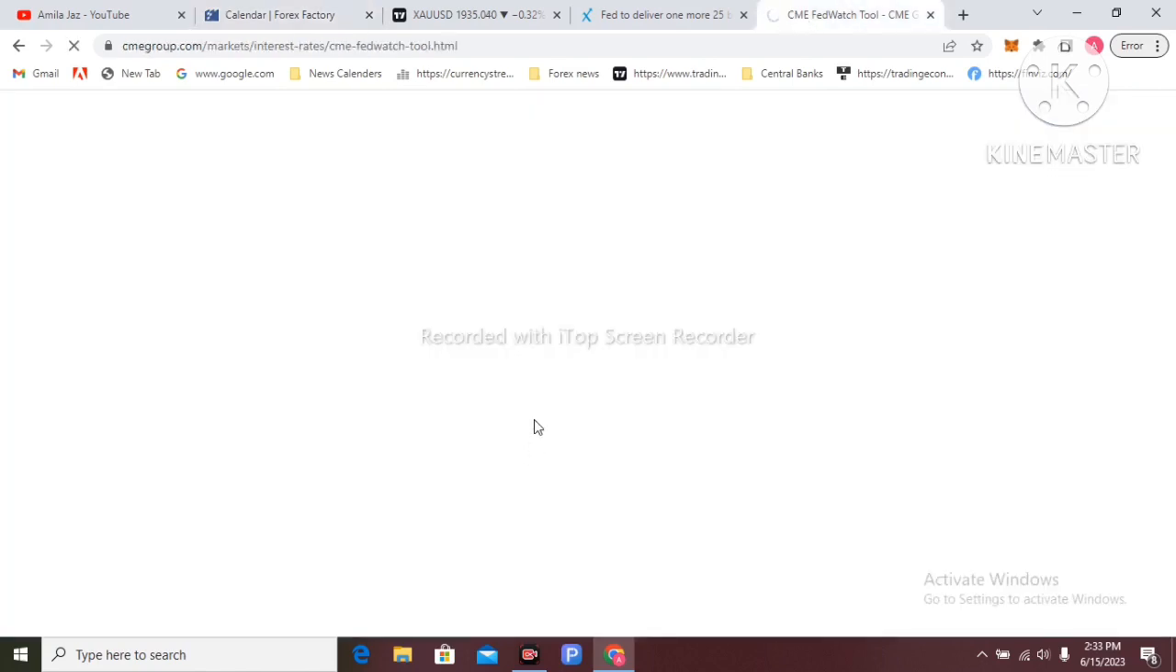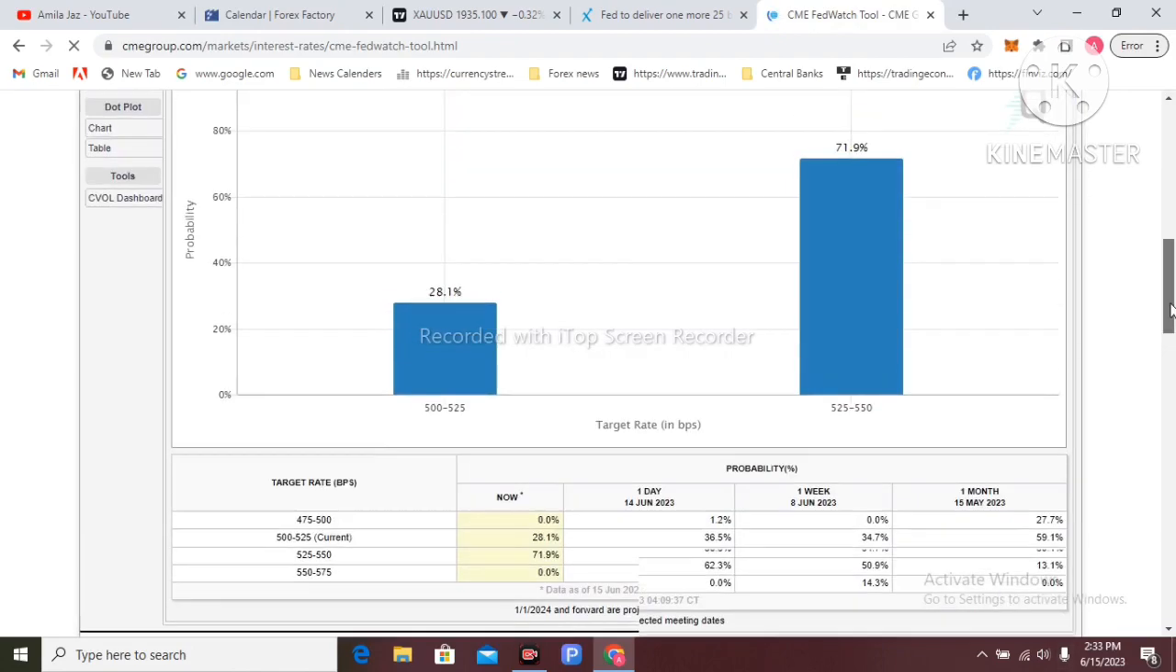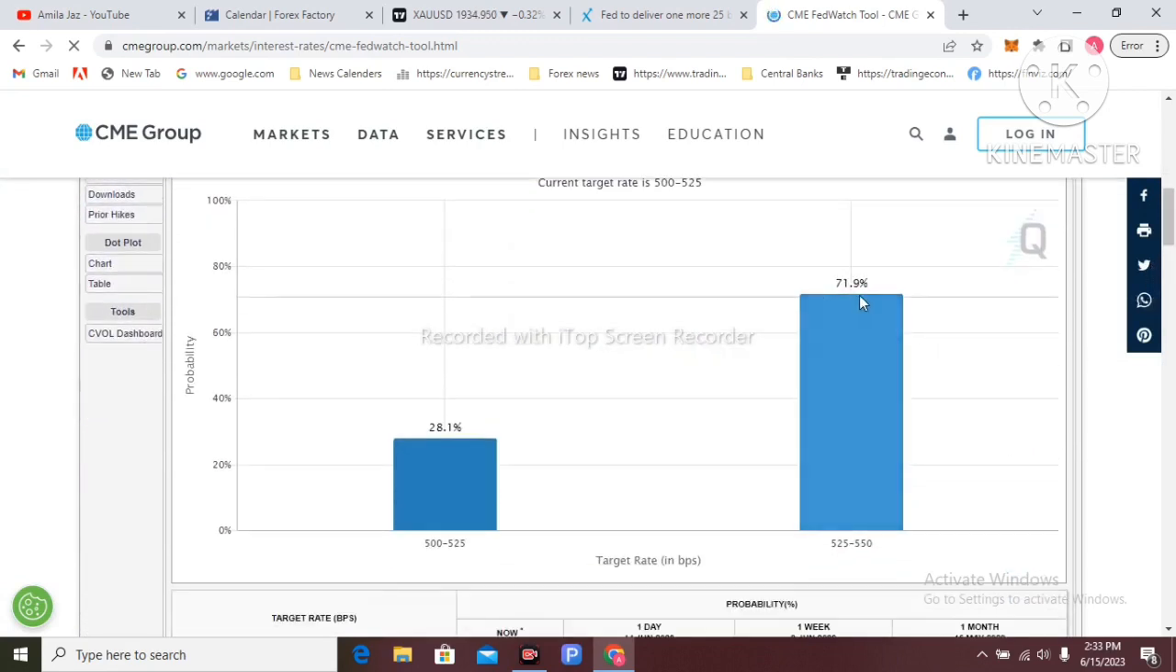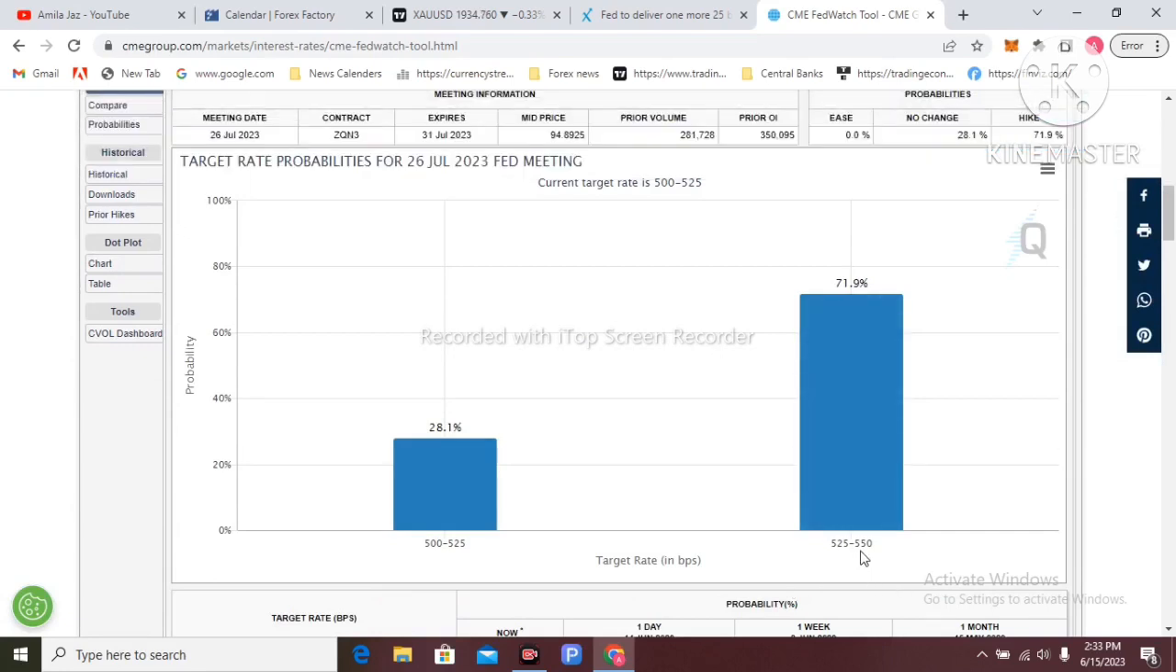So that's the Fed Watch tool. I am going to the Fed Watch tool website, so you can see the next FOMC meeting is in July. For July, there is a 71% probability of an interest rate 25 bps hike from 5.25 to 5.5. And there is a 28% probability that the interest rate holds at 5.25 again. So that's almost a 75% probability of a 25 bps interest rate hike at the next FOMC meeting in July.